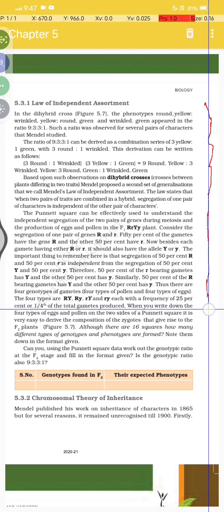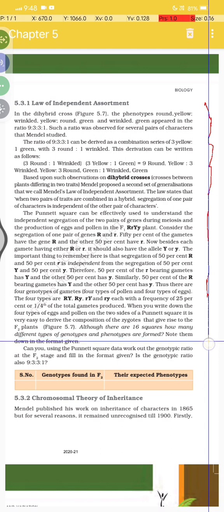When you write down the four types of eggs and pollen on two sides of a Punnett square, it is very easy to derive the composition of zygotes that give rise to the F2 plants, as in figure 5.7. Although there are 16 squares, how many different types of genotypes and phenotypes are formed?